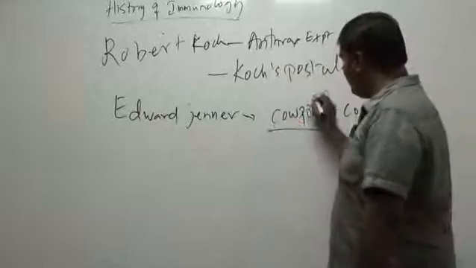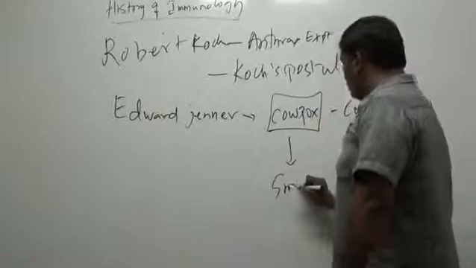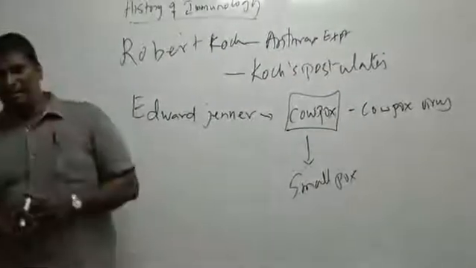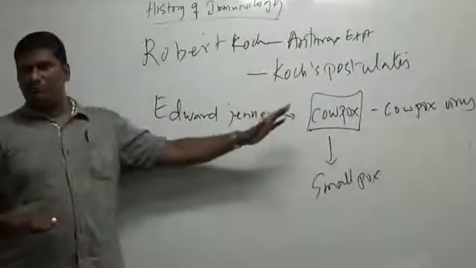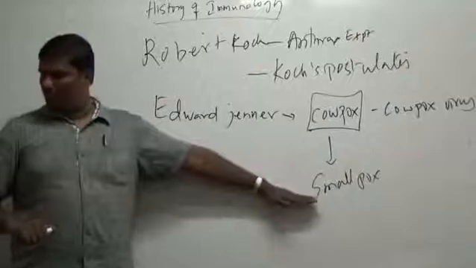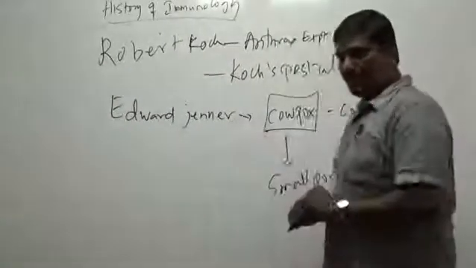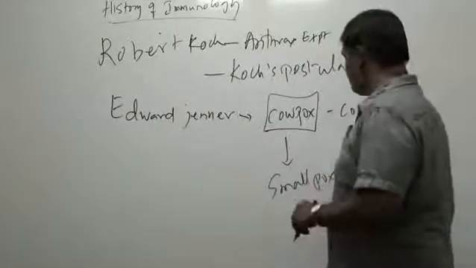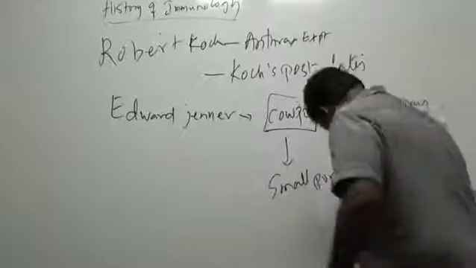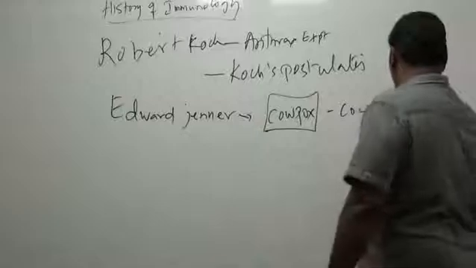Okay, so people who actually got the cowpox because of this virus, they did not develop smallpox. Okay, so this was one observation made by Edward Jenner. So people who are exposed to cowpox never or rarely got smallpox. So this was one observation made by him. So he wanted to test it out. So what he did was, he took a boy and then he injected cowpox virus. Okay, he injected cowpox virus into a boy.